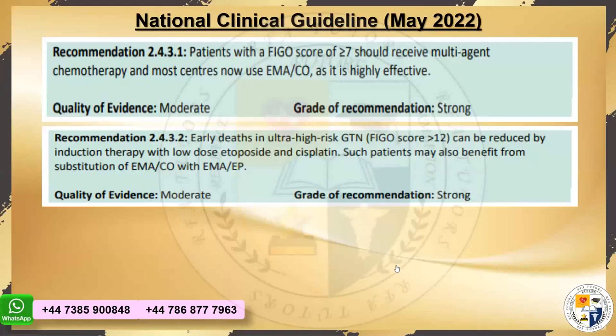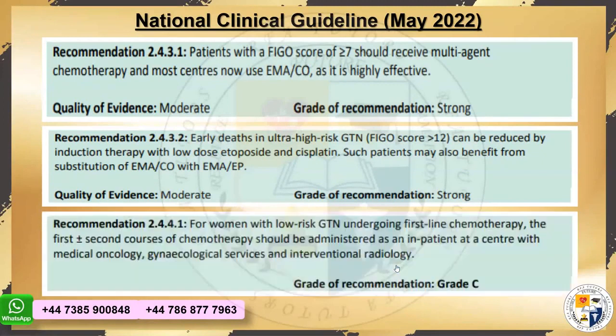If the FIGO score at the beginning is 7 or more, then the single agent would not be selected. Then it would be multi-agent chemotherapy. And you all know EMACO, the famous regimen for the FIGO score of 7 or more, same as that of RCOG. In this condition, there are 2 additional recommendations which you all have to remember.